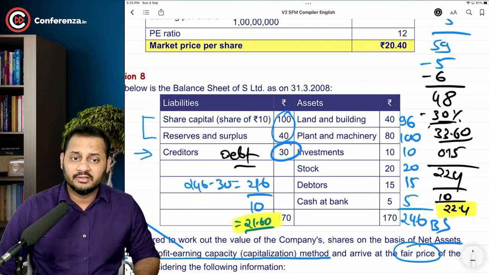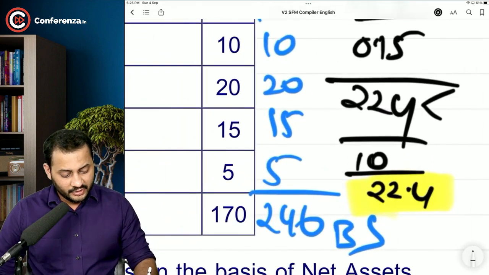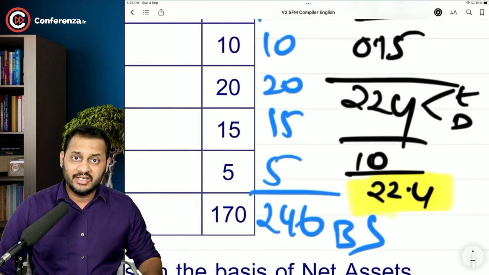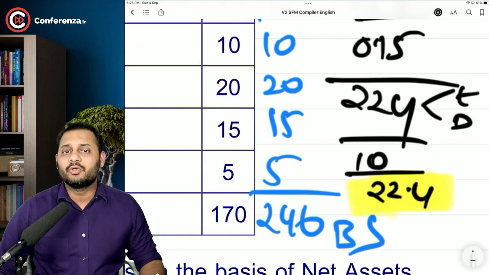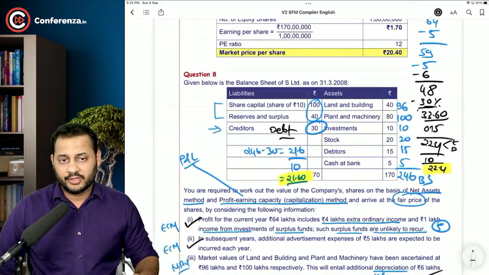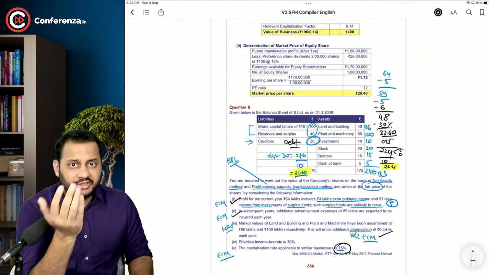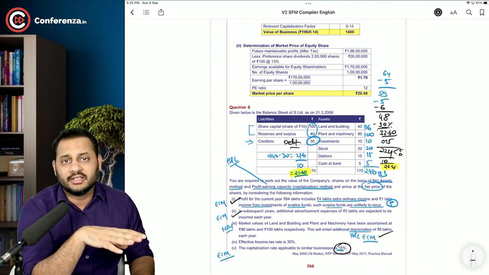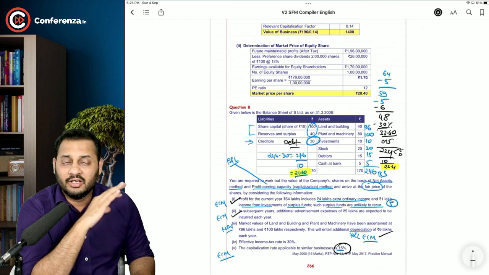If this is a debt, then deducting that is correct, because at that time this 224 will be the value of equity and debt both. We need to calculate the value of equity only. So we will deduct the debt out of the total value of the business. So there are two options for us now. Either we change the question or we change the answer. But whatever we do in this lecture will not be important.